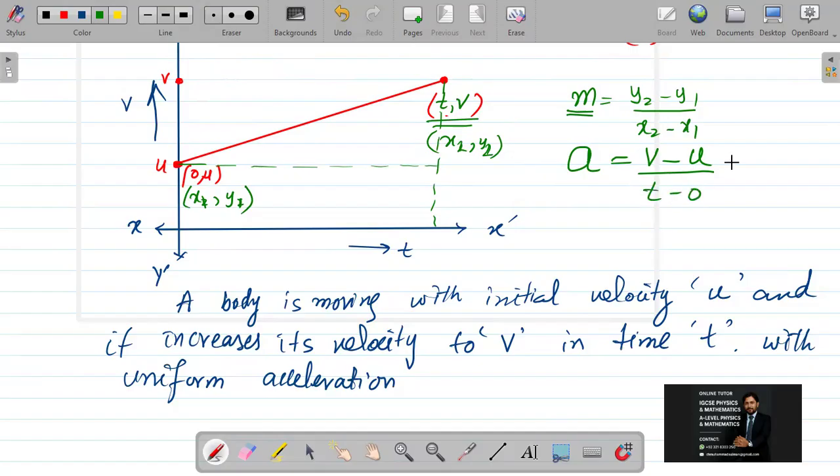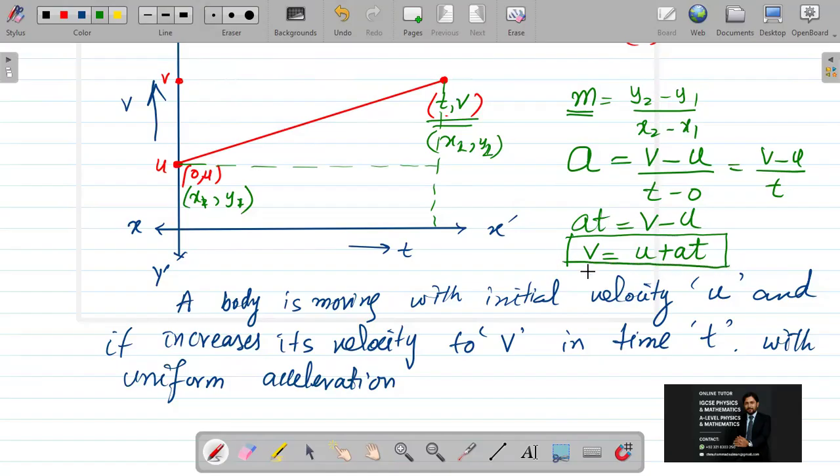T minus 0 over there, and you are getting v minus u over t. From here, you can make your first equation of motion, that is at is equal to v minus u. So v is equal to u plus at. This is called your first equation of motion.